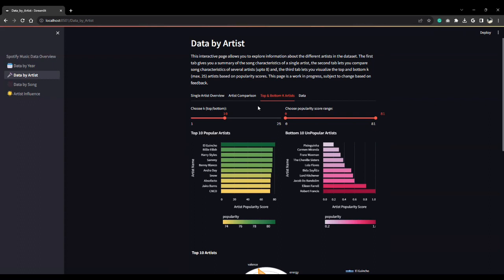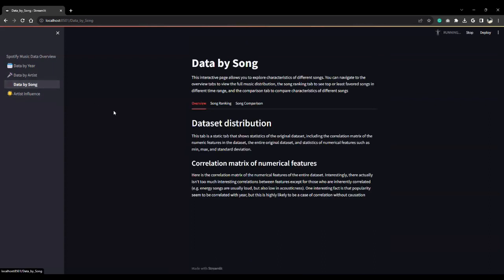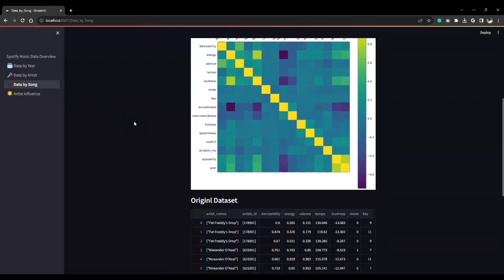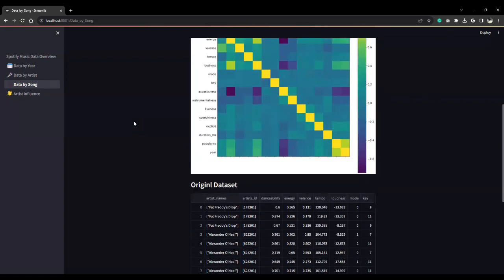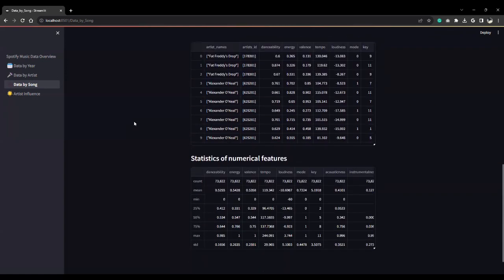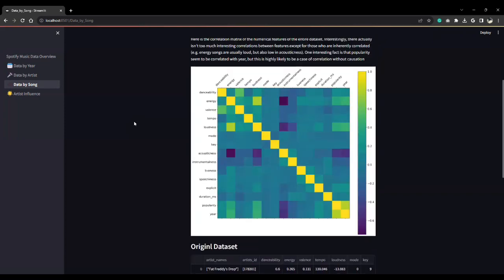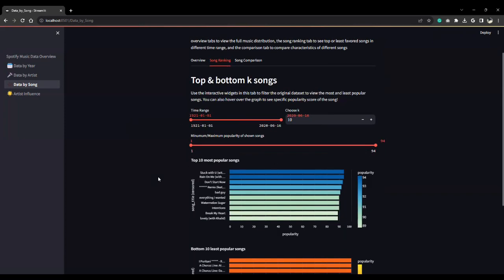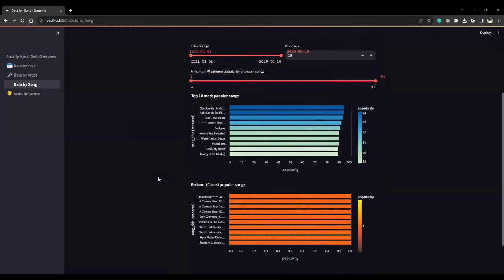Our third page for our application explores the original dataset. This page has 3 tabs. In the Overview tab, we can see a correlation matrix of all the numerical features. We hope to use this graph as the entry point to explore the feature relationship of all songs. In the second tab, we created an interactive song ranking visualization. You can look at the most and least popular songs released in this time period.